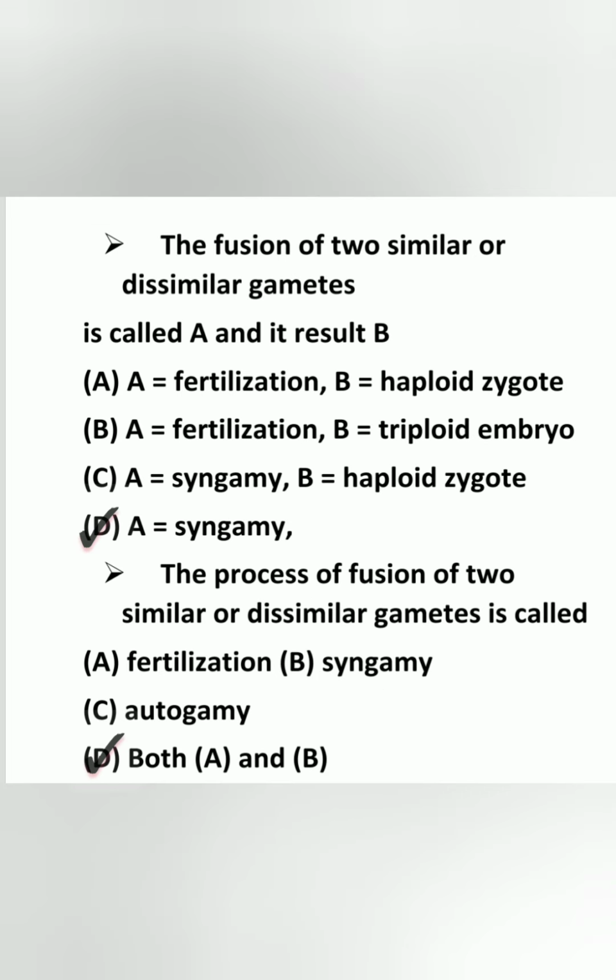The fusion of two similar or dissimilar gametes is called syngamy, and after syngamy it results in a diploid zygote. The answer is D. Next, the process of fusion of two similar or dissimilar gametes is called, answer D, fertilization and syngamy.